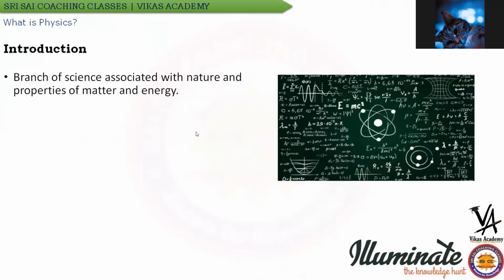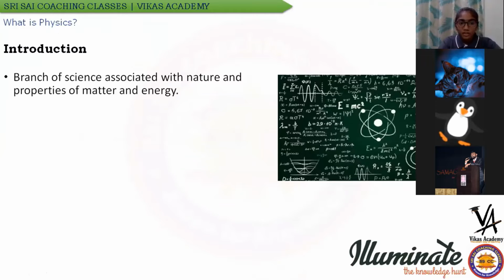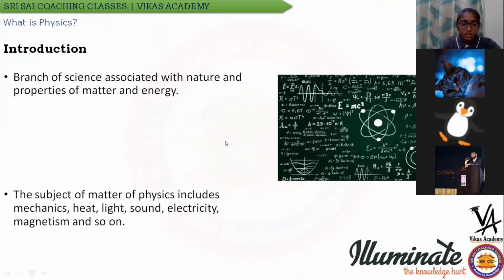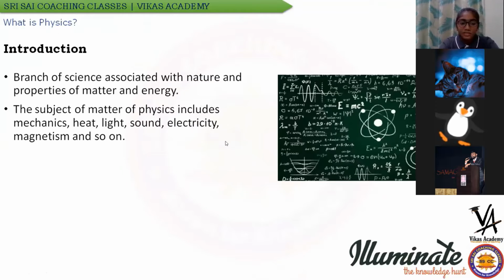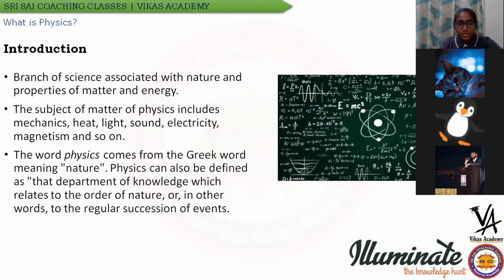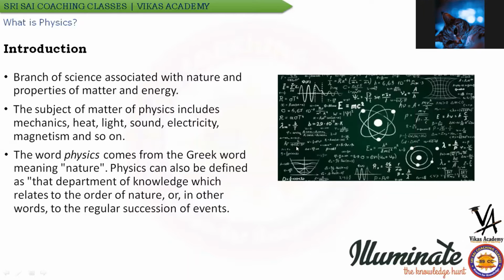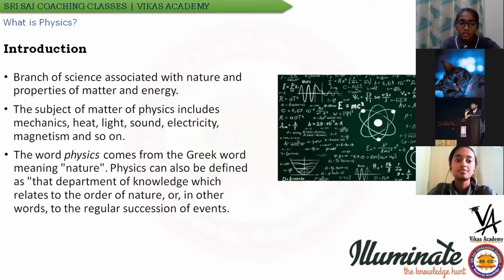So physics is a branch of science that is associated with nature and the properties of matter and energy. The main goal of physics is to explain how things move in space and in time and understand how the universe behaves. Physics is derived from the Greek word which means nature. It can also be defined as the department of knowledge which relates to the order of nature, or in other words, to the regular succession of events.